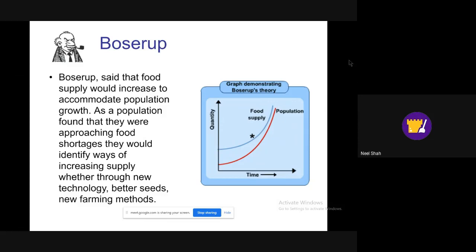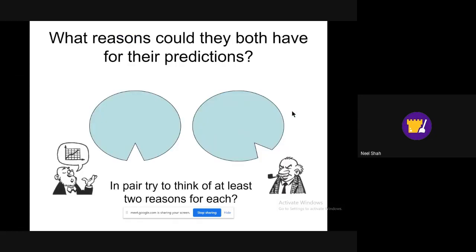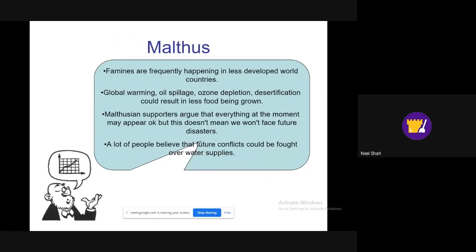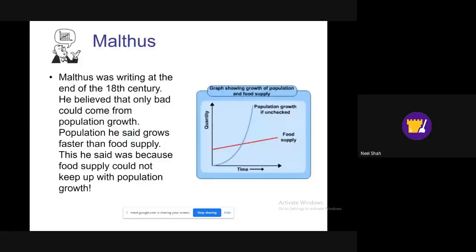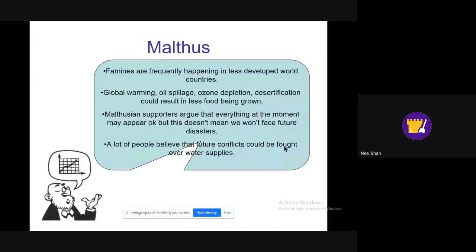Is there a point where food supply and population don't follow this trajectory? So what are the theories behind this? Well, if you go back to what Malthus says here, and look at the graph here, basically food cannot keep pace with the population. What is his idea here? Well, you have examples of famines across the world where people do not have access to food.